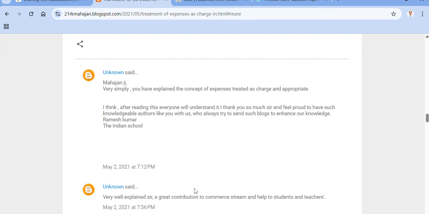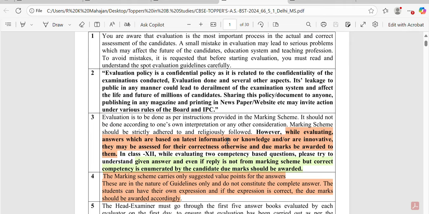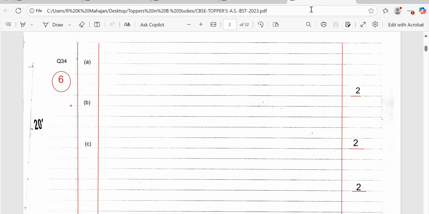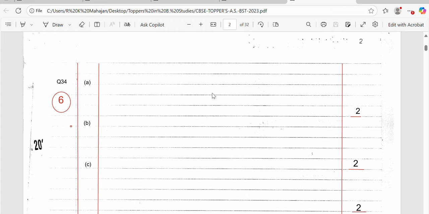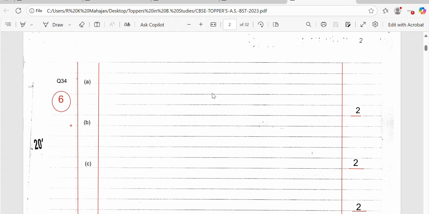Now let's come back to the main topic. Before I go ahead with how the toppers write the answer sheets, first I would like to tell you a little information about the paper presentation. When you get the answer sheet, you should draw a thin margin, like here you can see.